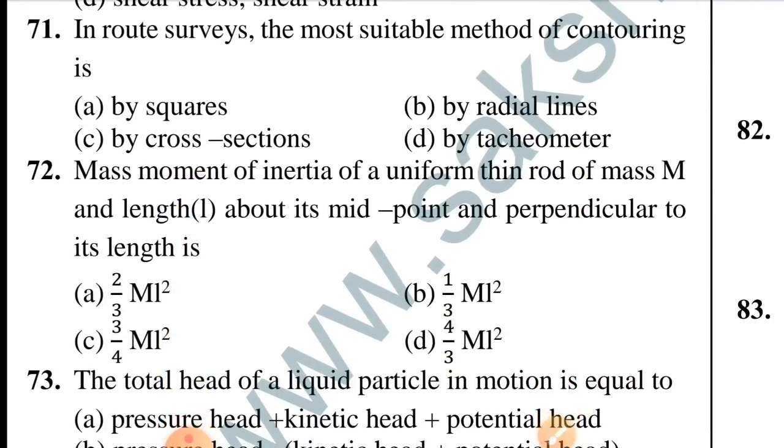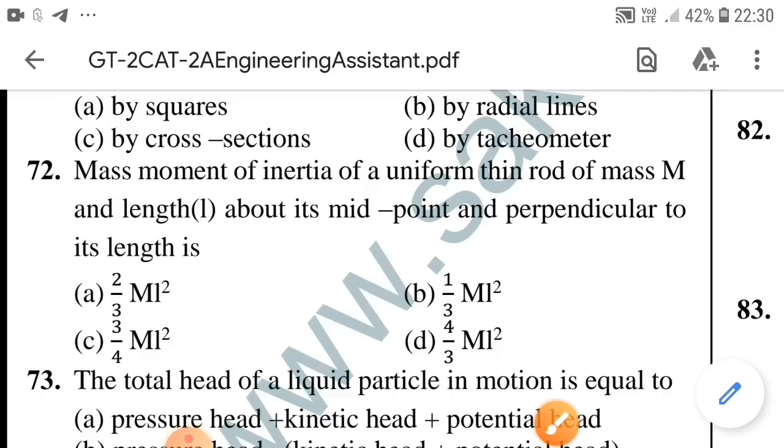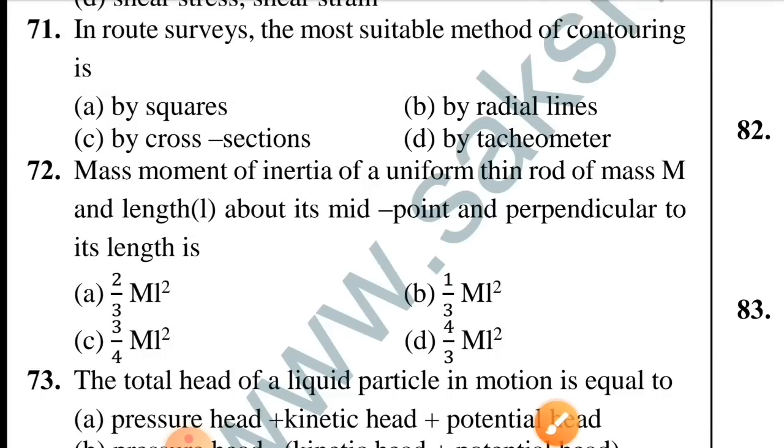Question number 71. In route surveys, the most suitable method of contouring is. Option C is correct, by cross sections. Question number 72. Mass moment of inertia of a uniform thin rod of mass m and length L about its midpoint and perpendicular to its length is. Option B is correct, 1 by 3 ml square.